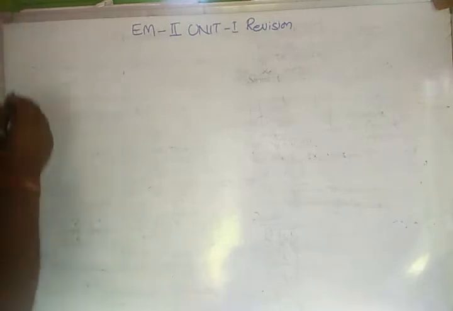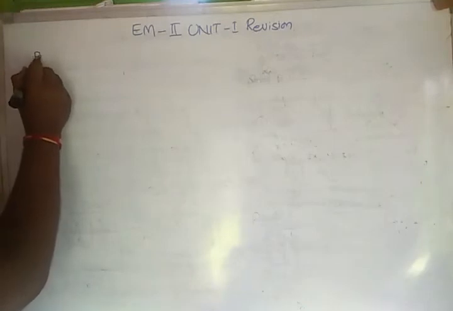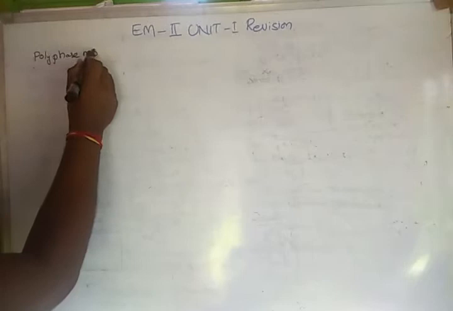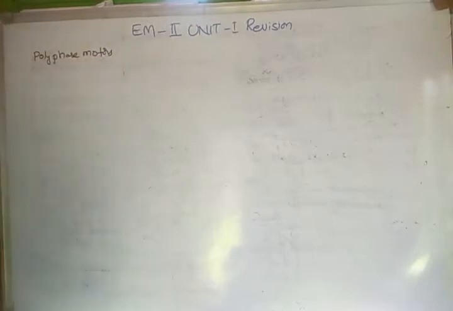Today we are going to discuss Electrical Machines 2, Unit 2 revision, which consists of polyphase motors. Construction, working principle, rotating magnetic field, etc. are under these polyphase motors.